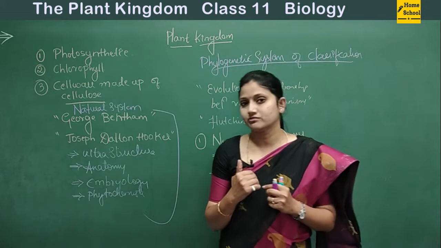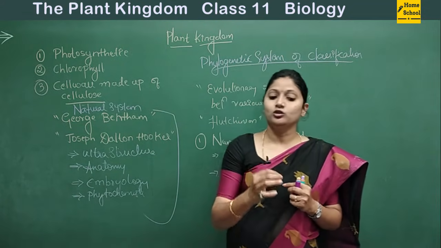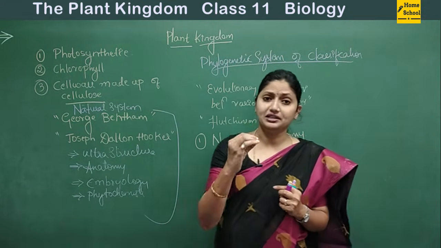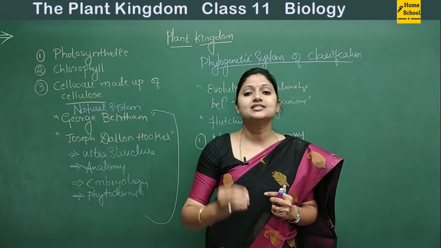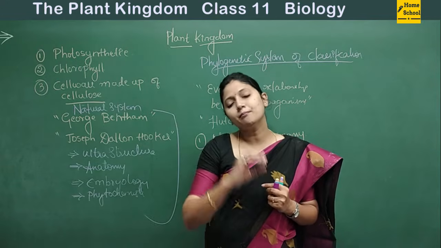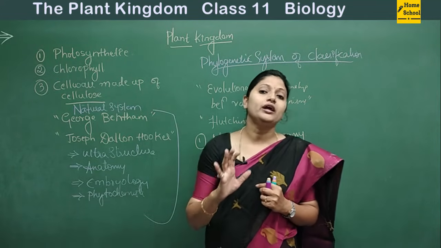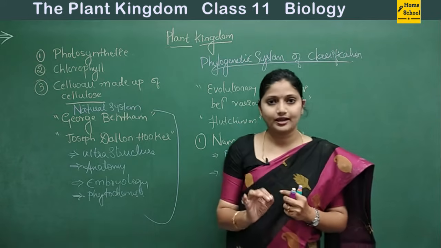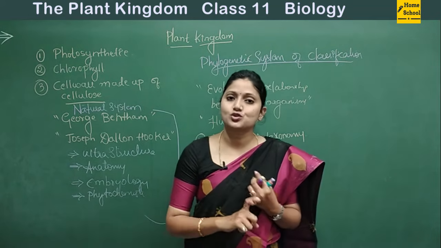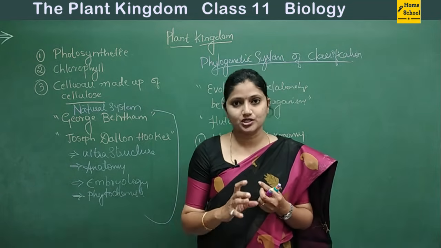Fine. So since these are observable characters, many people can observe an organism in n number of ways, and all those become the observable characteristics, right? So each and every character of the plant or that organism gets equal importance, and any number of characteristics can be included or considered in case of numerical taxonomy. So this is the first source to study the classification.